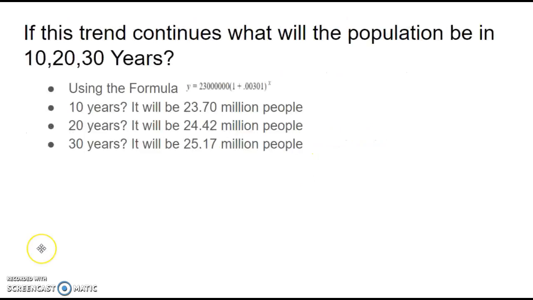the yearly growth rate. If this trend continues, we can still use the formula y equals 23 million(1 plus 0.00301) to the x power. In 10 years, it will be 23.70 million people. In 20 years, it will be 24.42 million people. In 30 years, it will be 25.17 million people.